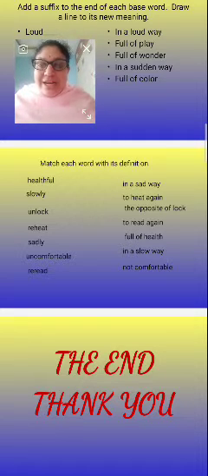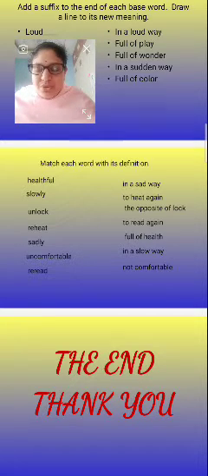Next, reread. To read again. You have to read again and again, so then only you will get an idea. You have to reread the topic, so then only you can understand. Yes, you have to reheat because the water is not hot. You have to reheat.